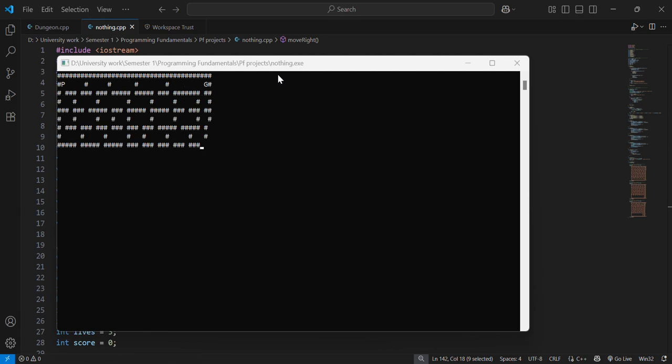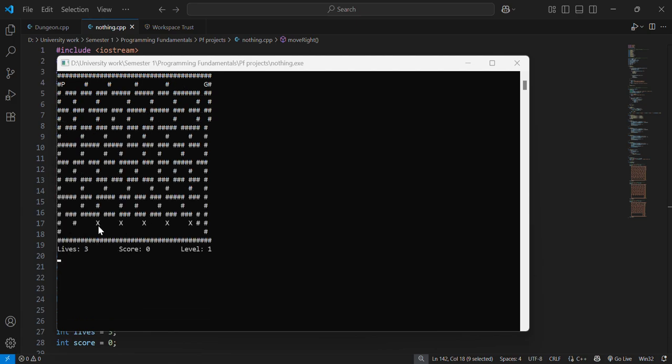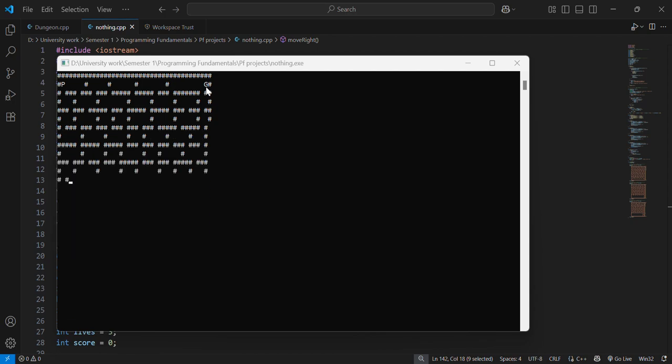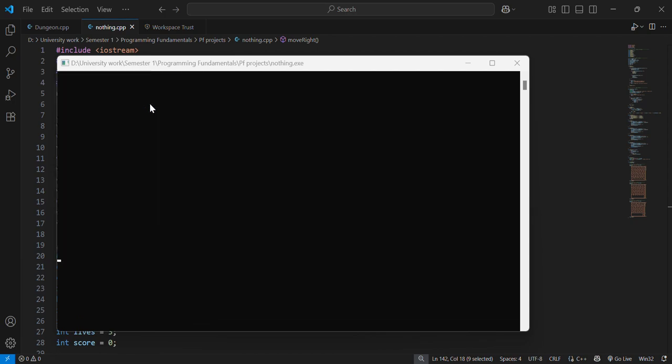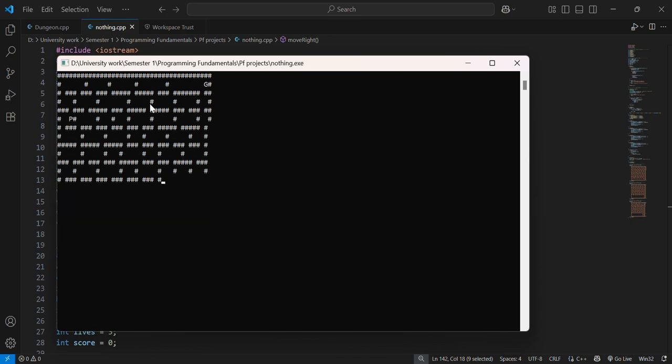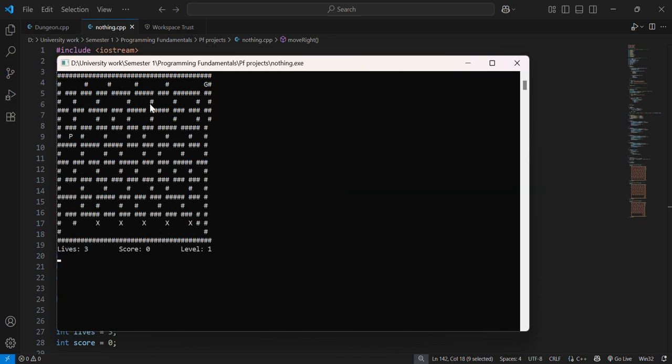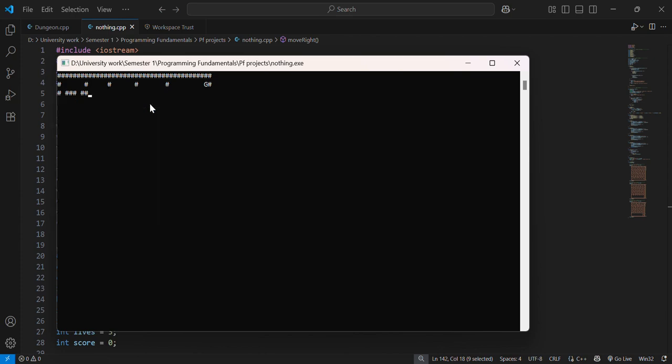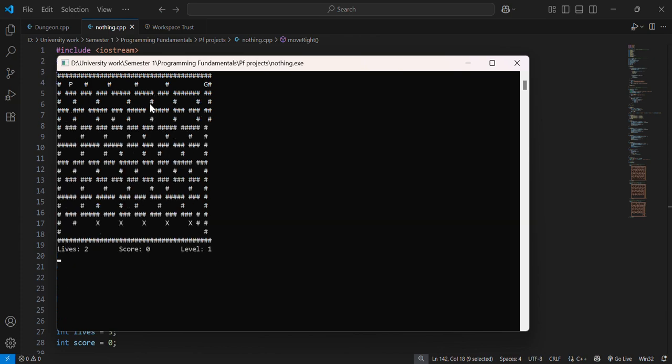So we have three lives. If we touch the X here, we will reduce the life by one, and if we touch G, we will move to the next level. So I will continue now. By WSAD, I move the character. I touched B, so X. I touched X, so that is why my life is reduced, and I started from the origin.